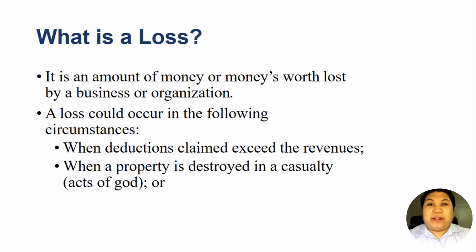So, for example, there is a storm, or a typhoon, or an earthquake, okay, or robbery, or fires. These casualties, those acts of God, which by the way we cannot control, could have a significant impact on our properties, and these properties could be lost or damaged. So, any losses arising from casualties could also be claimed as deduction against our gross income, provided that the properties lost are connected to the taxpayer's trade or business.